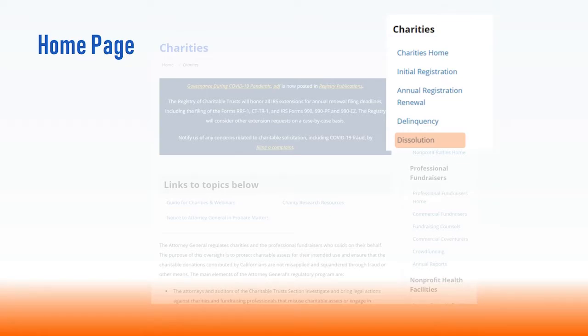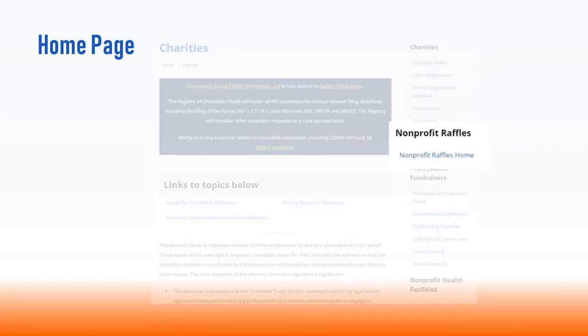These areas correspond with the registration status of a charity, beginning with initial registration and ending with dissolution. Each program area contains links to required forms, submission instructions, webinar content, relevant laws and regulations, and frequently asked questions. Let's go over the various programs listed on the sidebar.